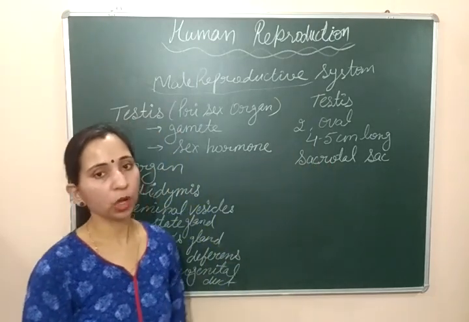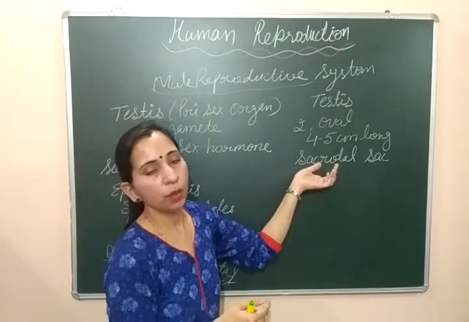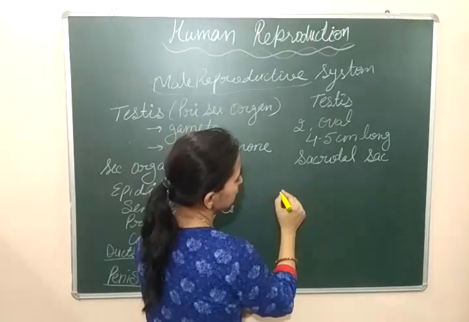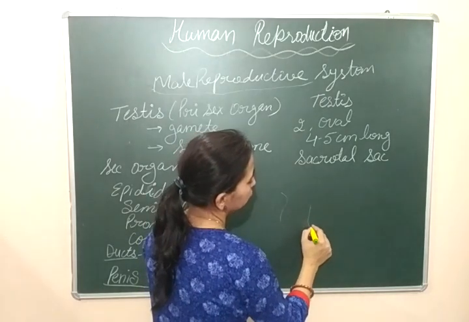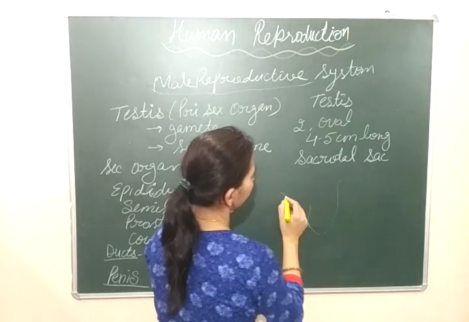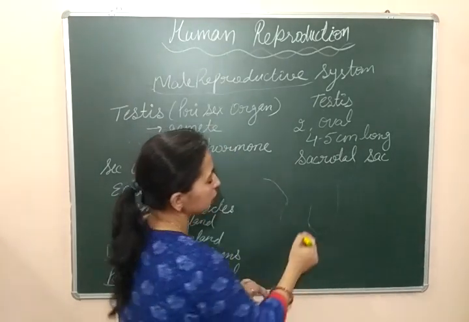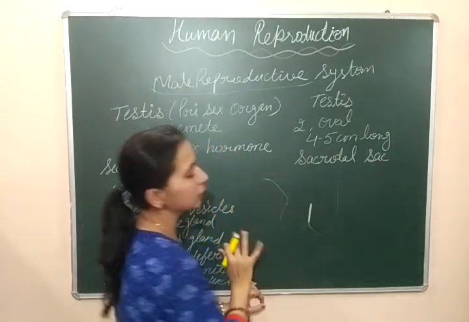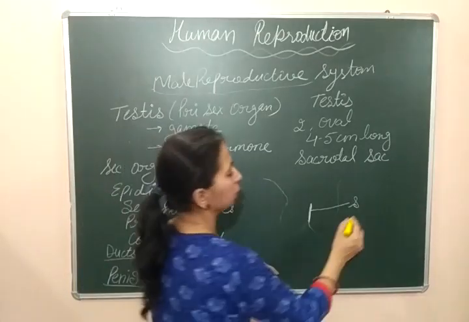तो पहले डेवलपमेंट तो abdominal cavity में ही होती है, बट उसके बाद टेस्टिस जो होते हैं वो शिफ्ट हो जाते हैं in this thin pouch or sac-like structure, that is scrotal sac. This scrotal sac is found outside the abdominal cavity, and here we can see in the diagram that two testes are present in this scrotal sac. These two testes are separated by scrotal septum. ये यहाँ पे जो हमने स्ट्रक्चर बनाई है that is scrotal septum.